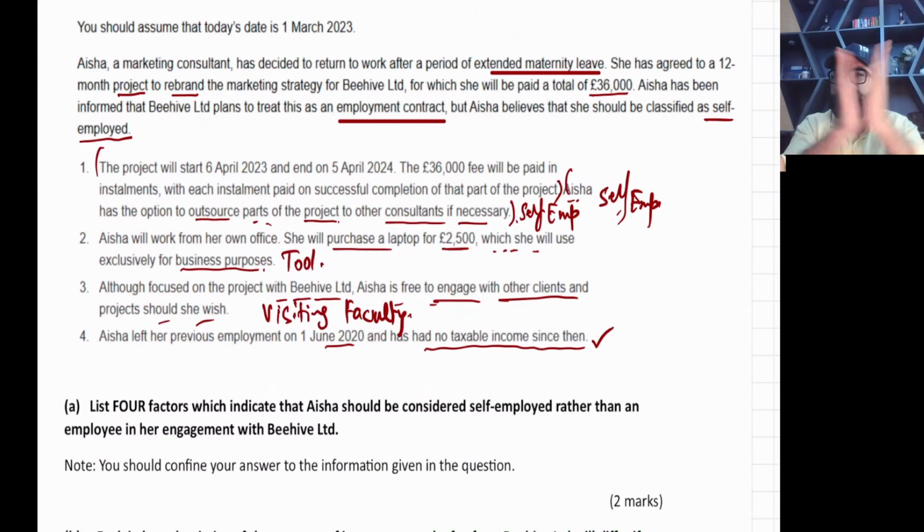So that we can easily calculate tax. Okay, right? So now I'm going to read the requirement and we'll move forward.